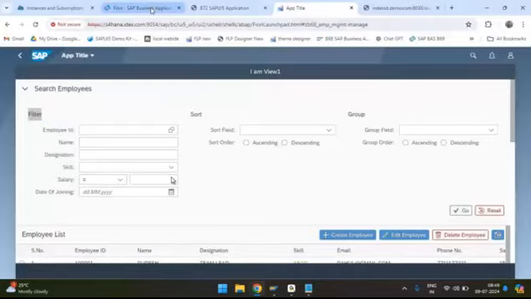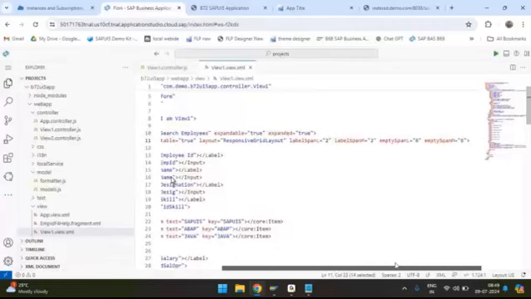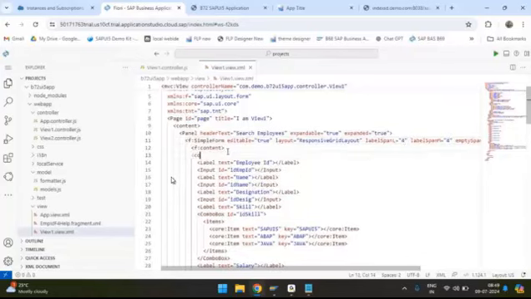Whenever the grouping concept comes into the picture, you need to give your empty span 0. This we also covered as part of the simple form layout. Let me increase the label span a little. That is fine.